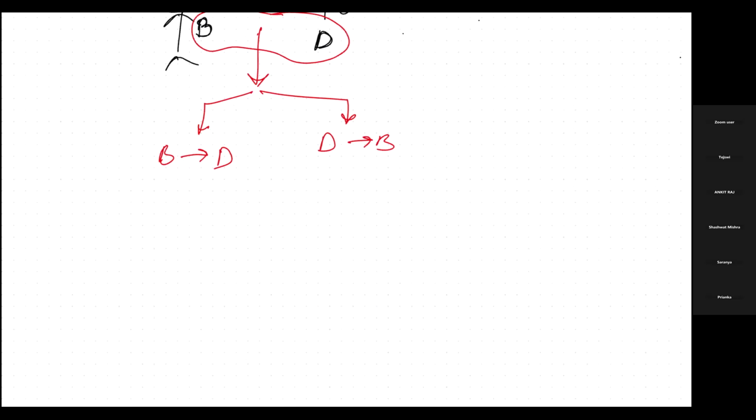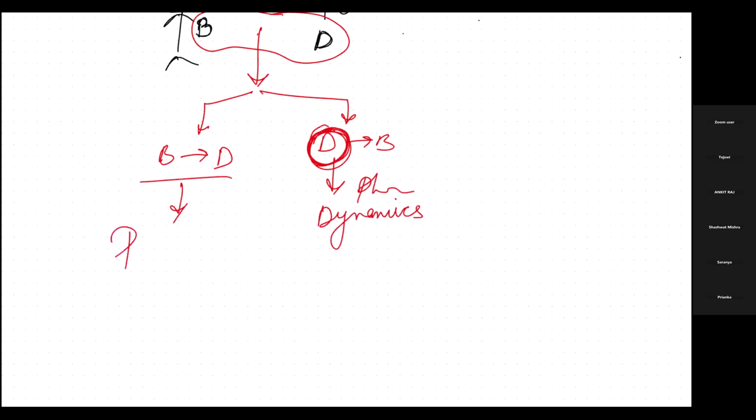Now, how to remember which is dynamics and which is kinetics? When D comes first, it is dynamics. What D is doing to B is dynamics. This is pharmacodynamics, and what B is doing to D, the rest one, is pharmacokinetics.